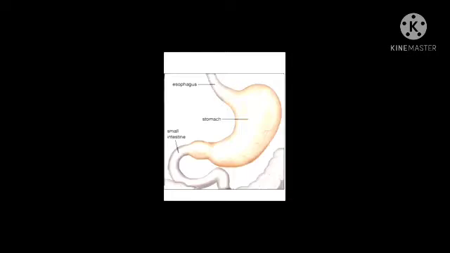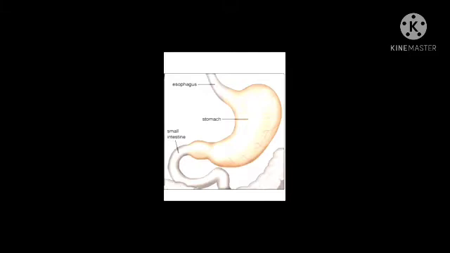So you are looking at our stomach, and this stomach has gastric glands which release gastric enzymes, gastric juice. Along with the gastric juice, this juice also contains mucus and hydrochloric acid. Hydrochloric acid, as you know, is the acid present in our stomach.